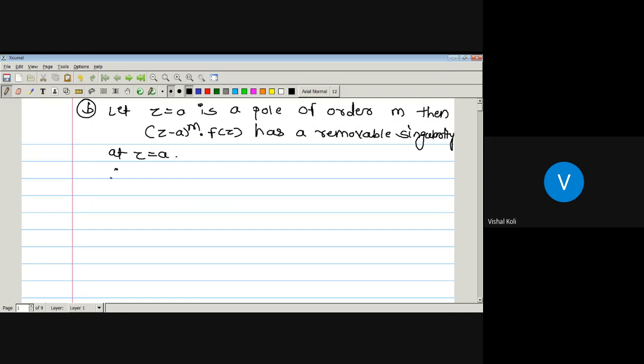So for that, let us consider (z minus a) to the power m into f of z. In our given statement, f of z is the series n running from minus infinity to infinity of a_n (z minus a) to the power n. Just put that value. So it becomes (z minus a) to the power m into the series of a_n (z minus a) to the power n. Let us take this (z minus a) to the power m inside the sum.